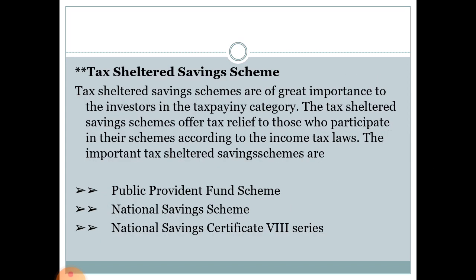Next category is the tax sheltered saving schemes. The tax shelter saving schemes are of great importance to investors in tax paying categories. They offer tax relief to those who participate in these schemes according to the income tax laws. The important tax shelter saving schemes are PPF, National Savings Scheme, and National Savings Certificate.